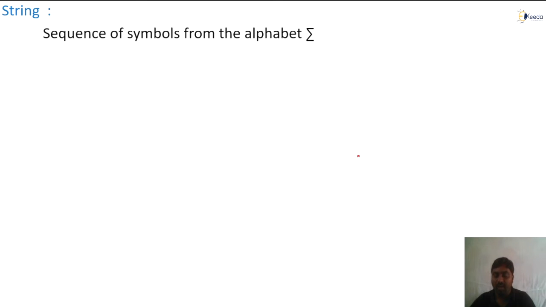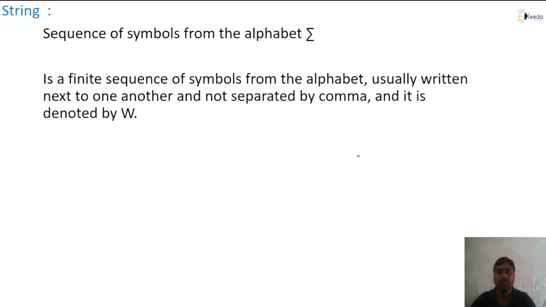Now we have taken alphabets. See, alphabet is nothing but what? A set of symbols, right? Now we are taking a sequence of symbols from the alphabet. So whatever symbols the alphabet contains, you take a sequence of those symbols and form a string. Or, a string is a finite sequence of symbols from the alphabet, usually written next to one another and not separated by commas. It is denoted by W.